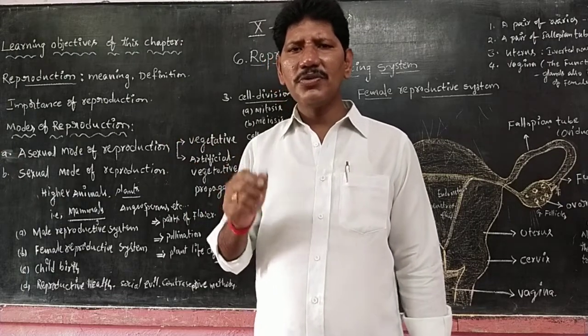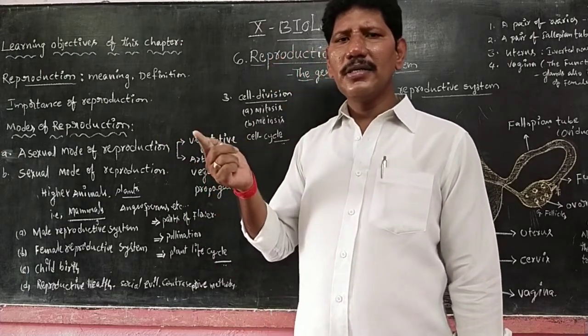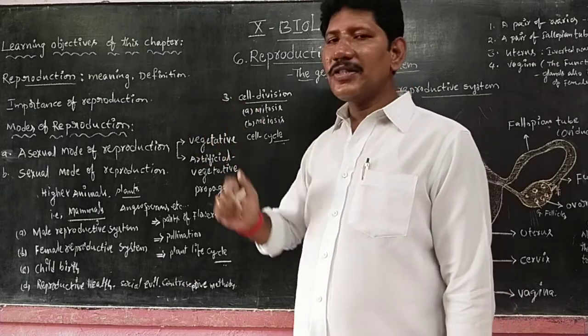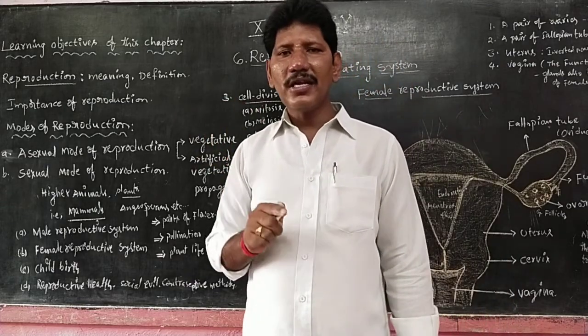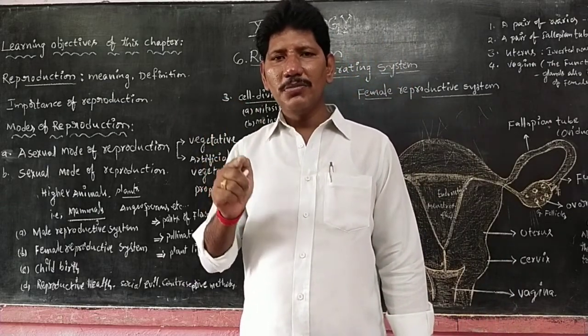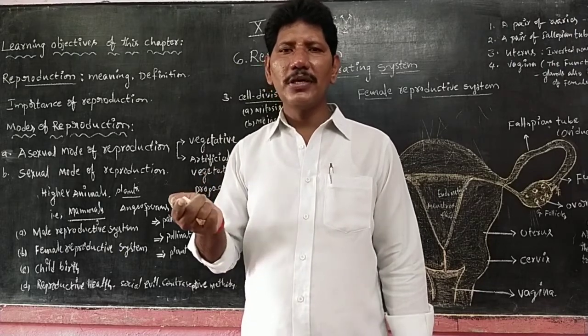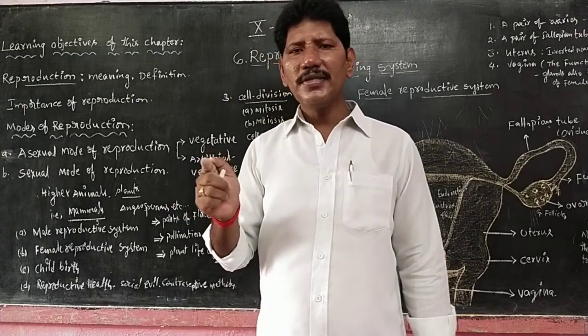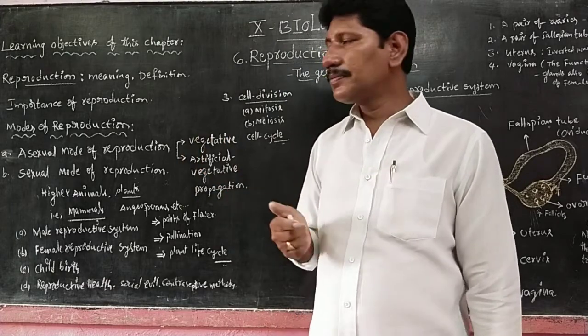In 7th class we learned about pollination, self-pollination, cross-pollination, and seed dispersal. So we already have knowledge of all these concepts.